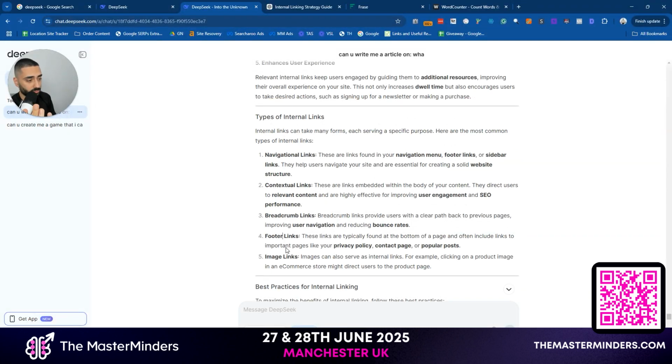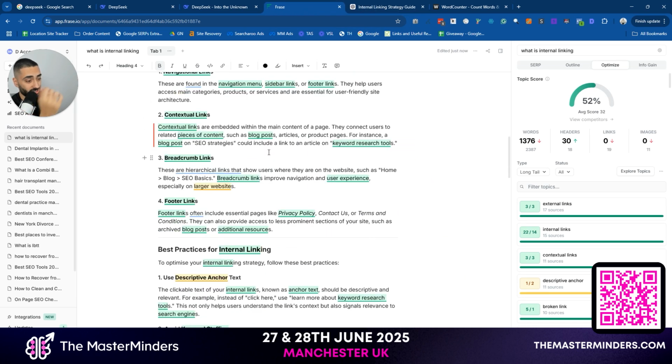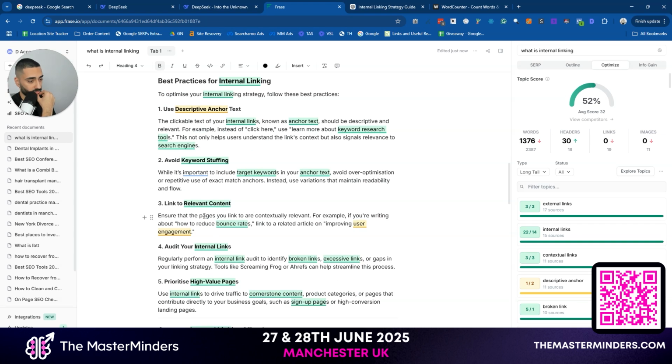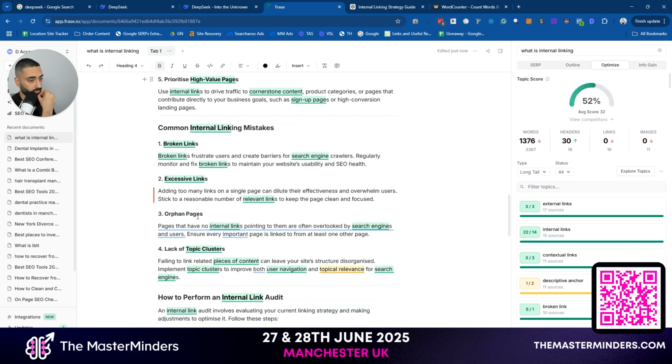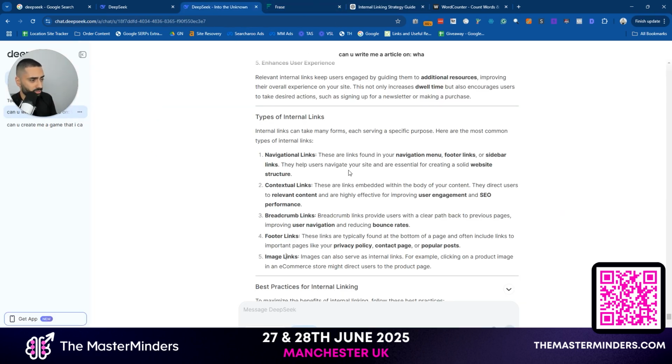Navigational, contextual, breadcrumbs, footer links, image links. So DeepSeek actually went into a little bit more info, which is very interesting. Use descriptive anchors, avoid keyword stuffing, link to relevant content, audit your internal links, prioritize your broken links, excessive links, orphan pages, lack of topic. I wonder if orphan pages is actually mentioned, because that's actually pretty important, and it's not.